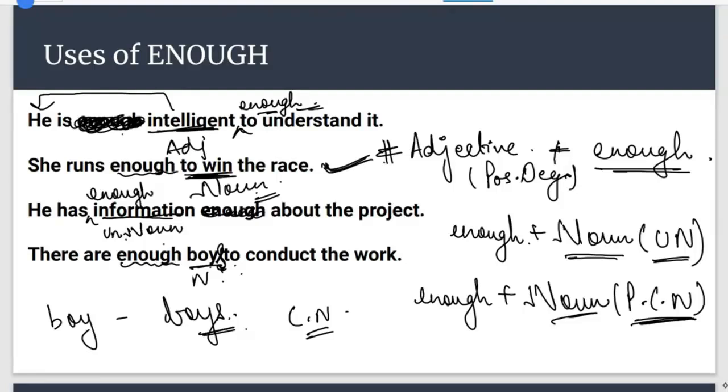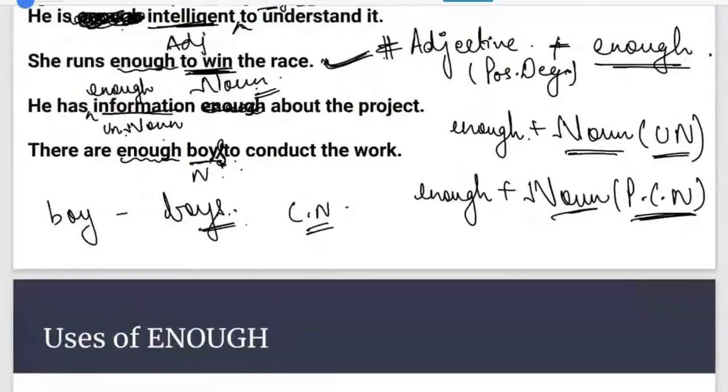Am I clear this time? Tilak? So I hope this is clear to all of you. Others are not replying. Good.